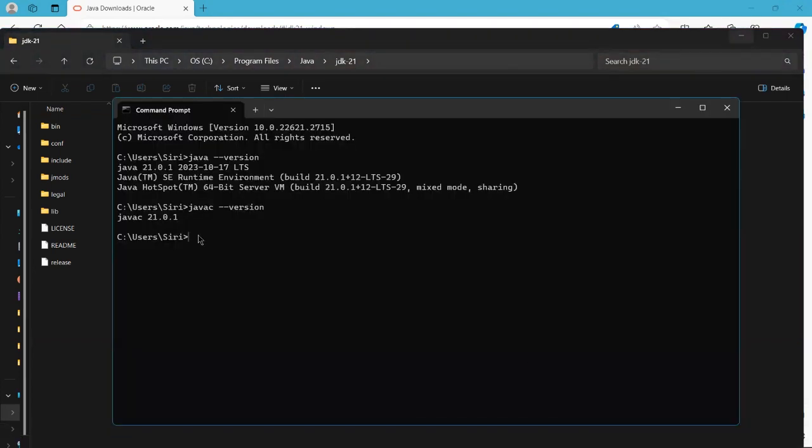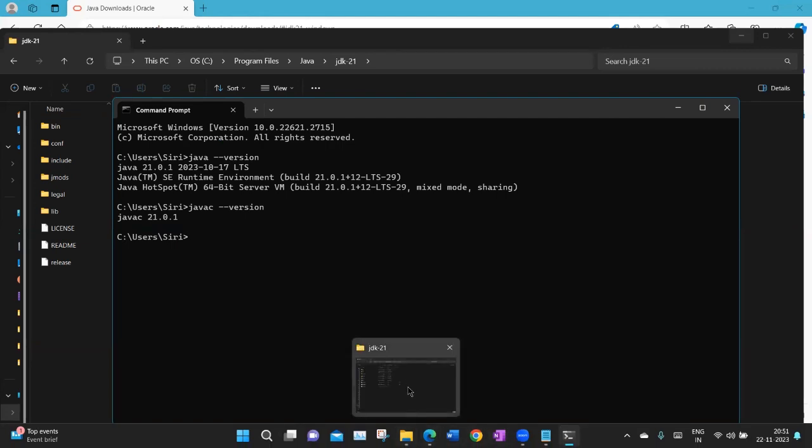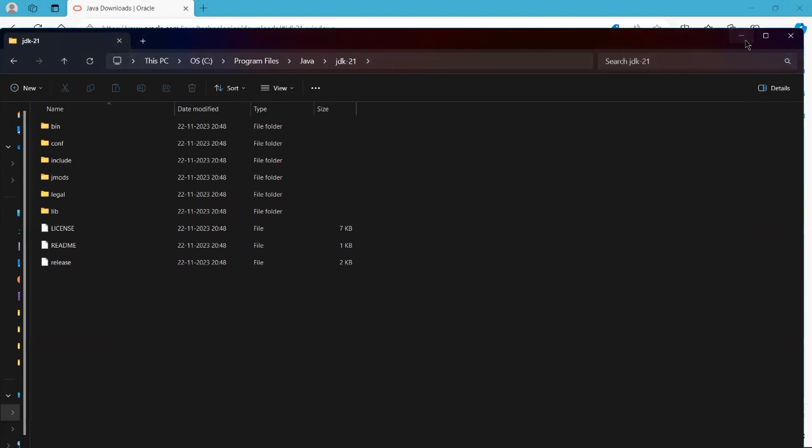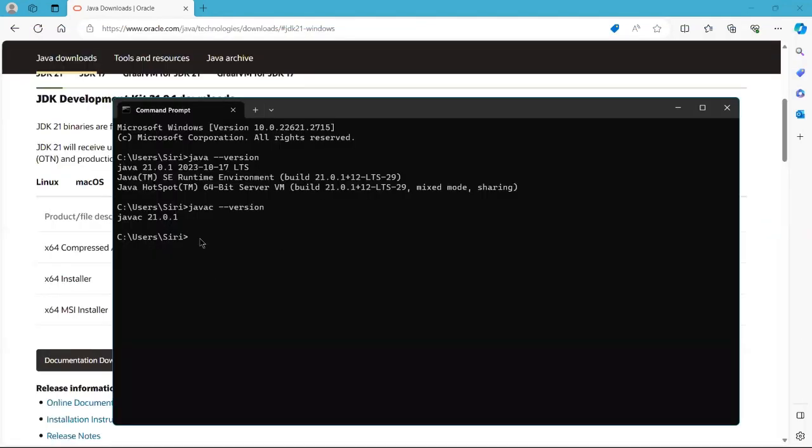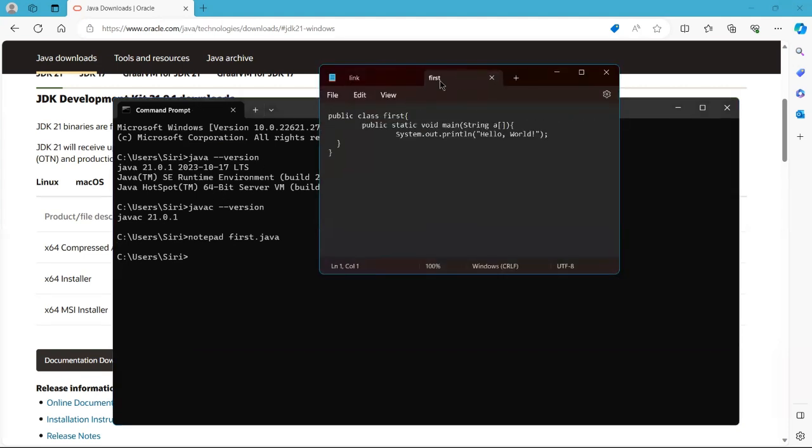Now I'm going to create my first ever Java program. So don't worry if you don't understand the syntaxes and commands, just be patient. For the command prompt, what I'm going to do is open a notepad file called first.java.